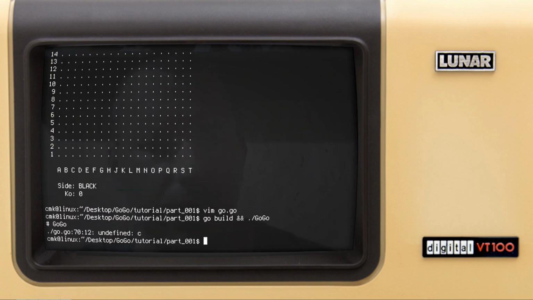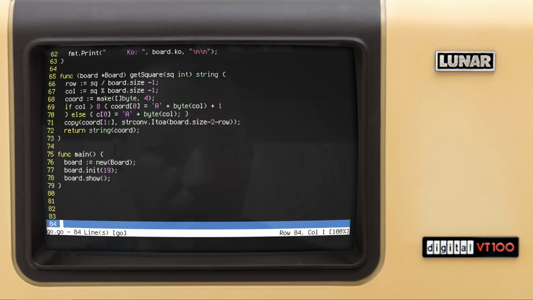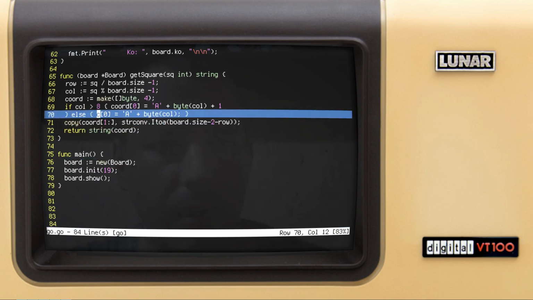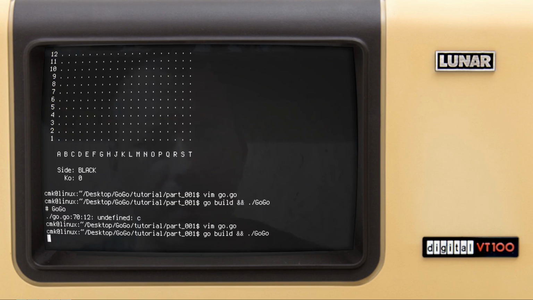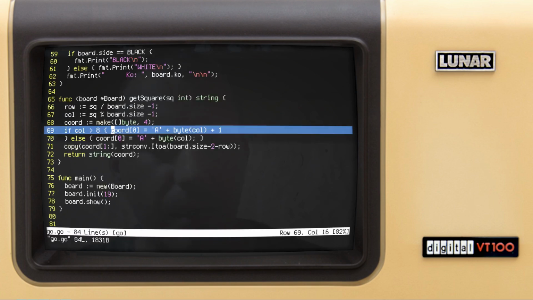Let's see if it still runs, if it still can follow. Undefined C. Oh yeah, it's not C, it's coord. Okay. Alright. Okay. We did not yet test this.